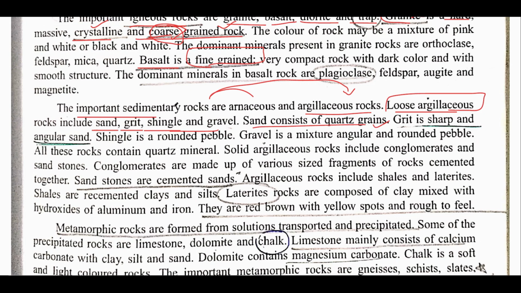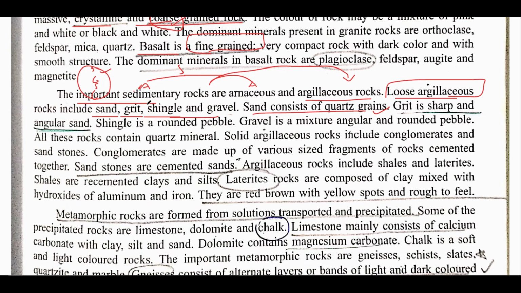See, basically, you make a table: sedimentary rocks, then classify them into two types. One is arenaceous rocks and the other is argillaceous rocks. Now, in case of argillaceous rocks, write down loose argillaceous rocks, and on one side write sand, grit, shingle, and gravel, because it would be easier if you write in this manner, in a tabular form or a flowchart form.